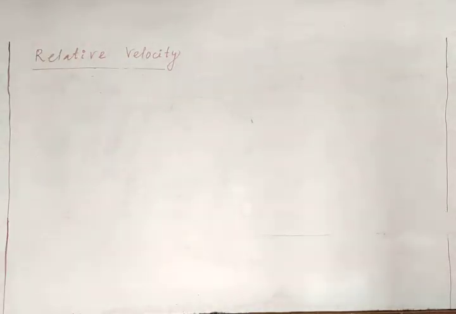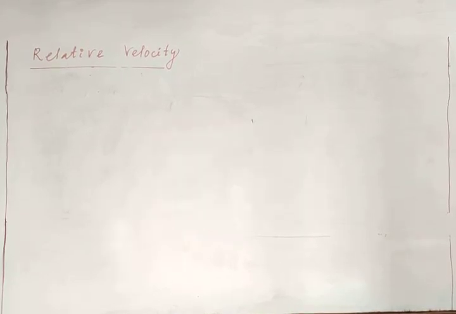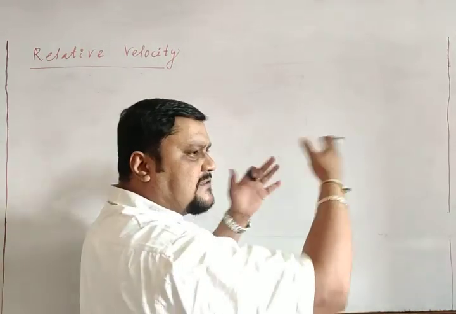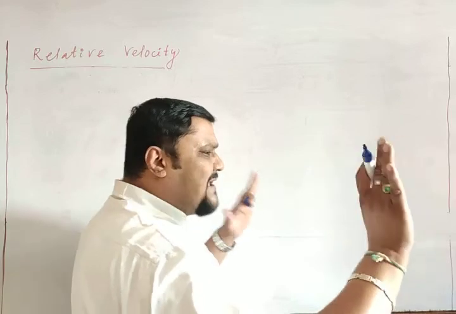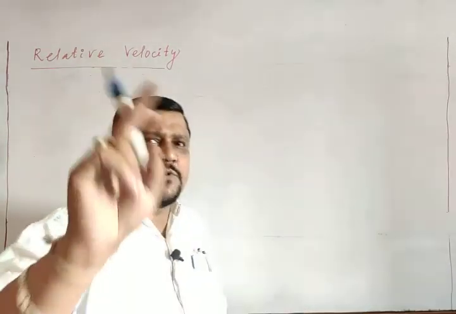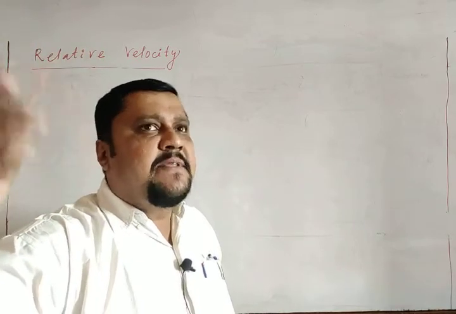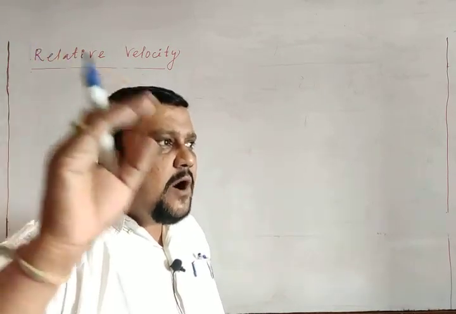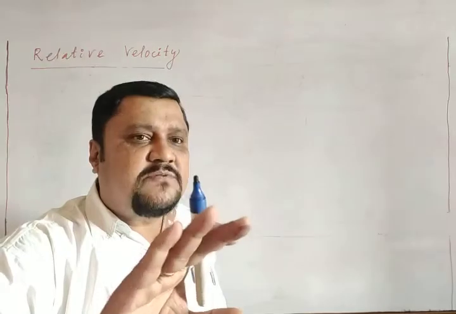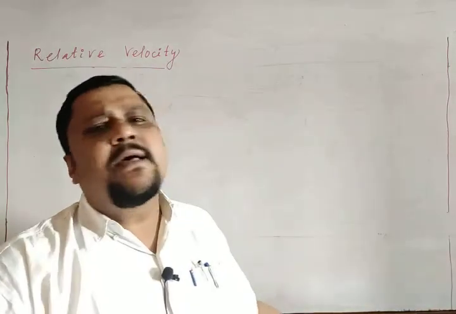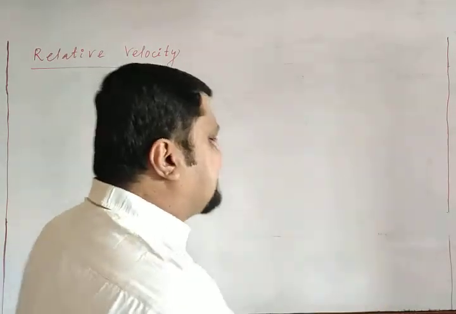Before we solve this one, let us solve some other case. If 2 bodies are moving in a plane, here we are considering the same direction. So my concept is 1 with respect to 2 means V1 minus V2. With respect to whom you are calculating, the observer should be at rest. To make the observer at rest, we have to apply a negative velocity to that. Then you will get the result. So that is the notation we have done.